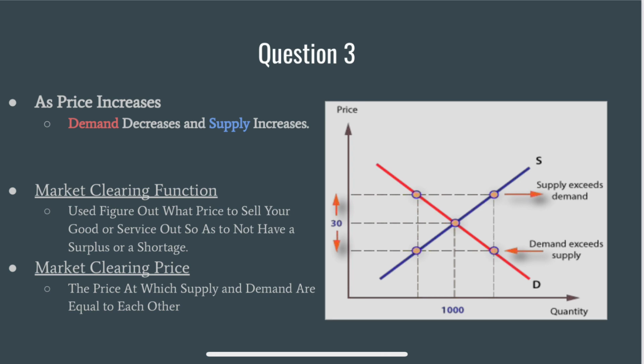As price increases, demand decreases and supply increases. The market clearing function is used to figure out what price to sell your good or service at so as to not have a surplus or a shortage of materials. The market clearing price is the price at which the supply and demand are equal to each other.